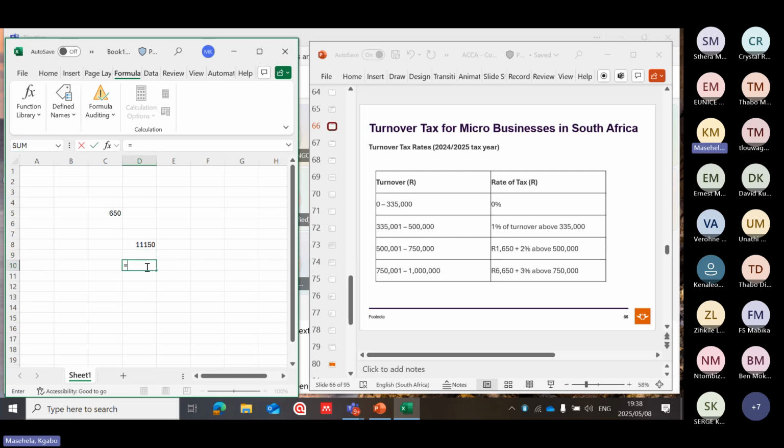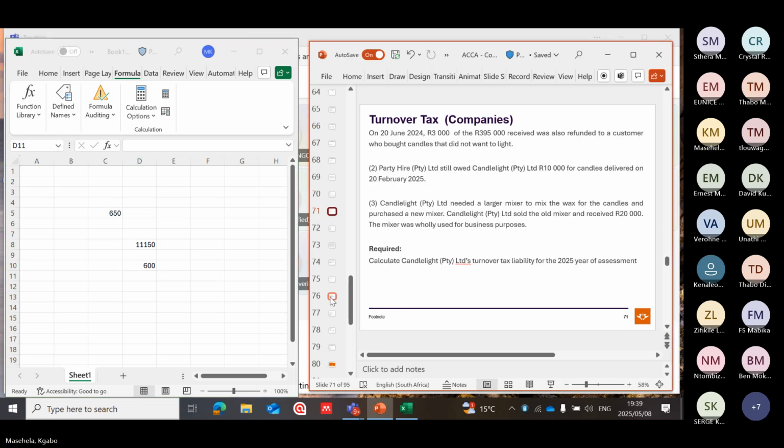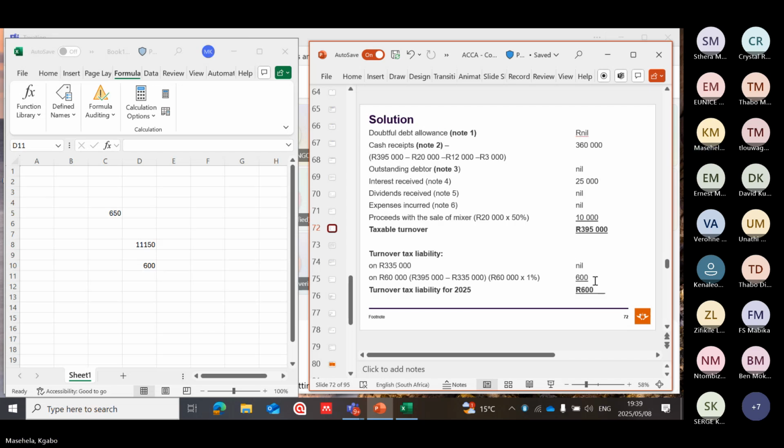Then it will be equal to 395,123 minus 335,123, multiplied by 1%. Let's see if we are getting the same figure. Yes, we are getting the same figure, meaning that our liability is 600 on the taxable turnover of 395,000. Meaning that this company has to pay 600 to the tax authority.